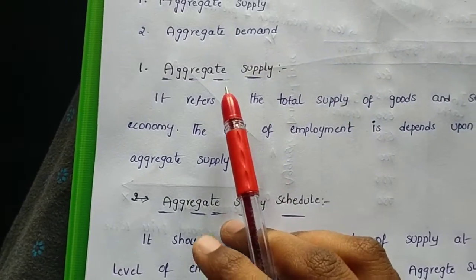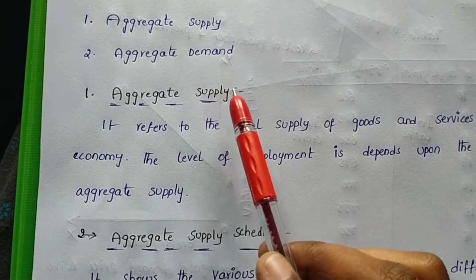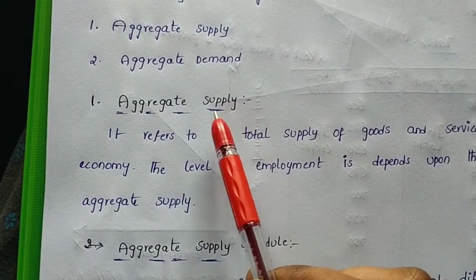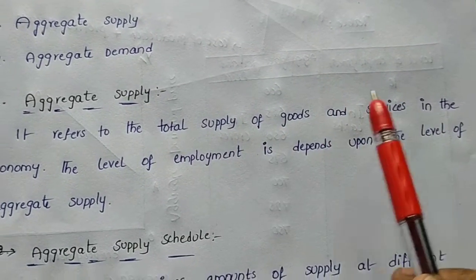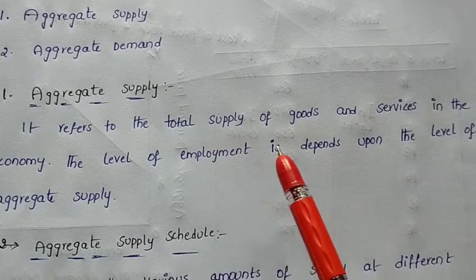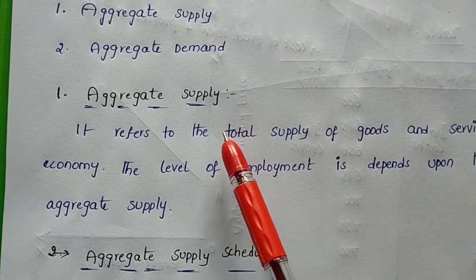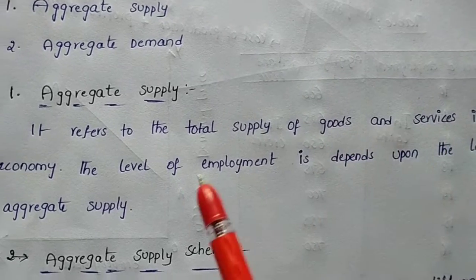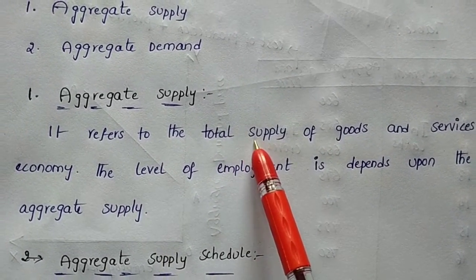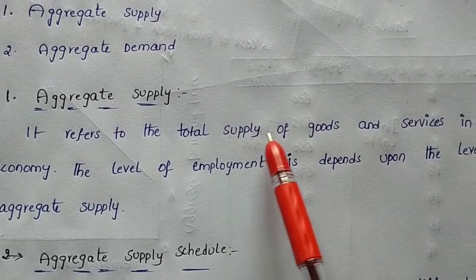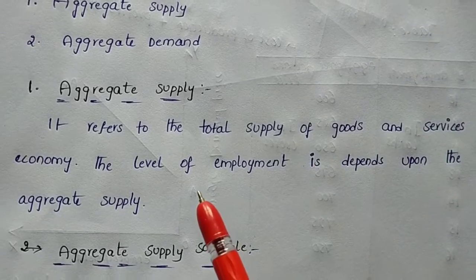Friends, next we want to know what is meant by aggregate supply. Aggregate supply refers to the total supply of goods and services in the economy. The level of employment depends upon the level of aggregate supply. What is meant by total supply? Total supply means the cost of production of the goods and services in the economy.